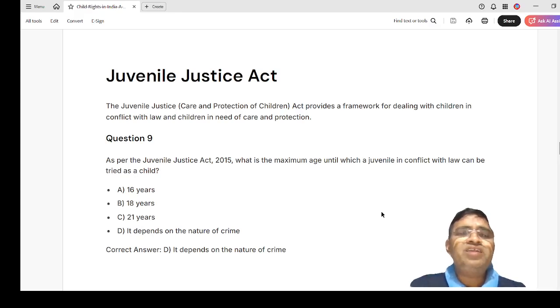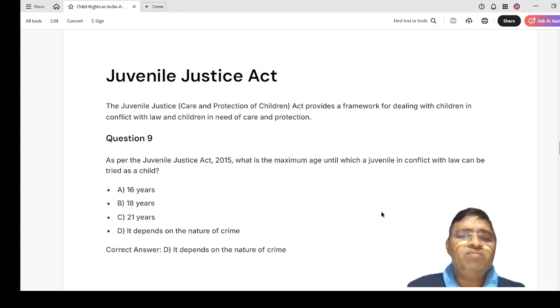Then, the Juvenile Justice Act. The Juvenile Justice Care and Protection of Children Act provides the framework for dealing with children in conflict with law, and children in need of care and protection.